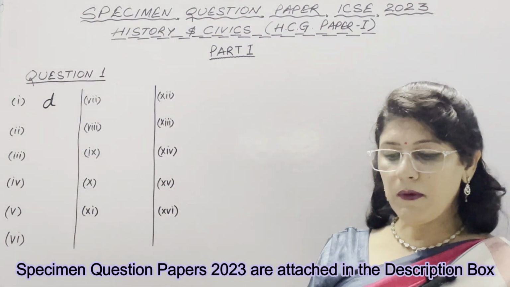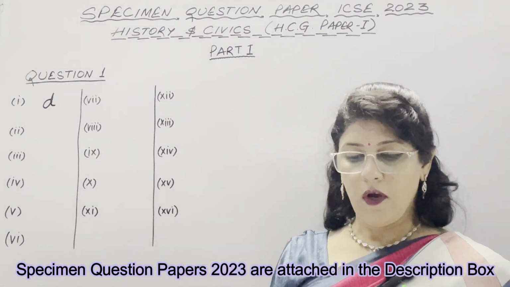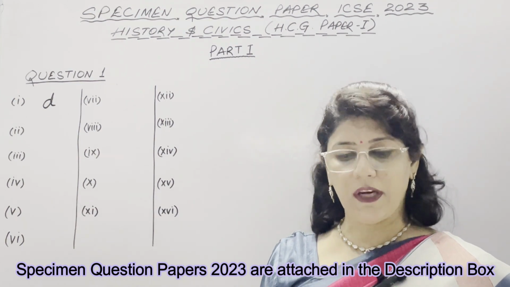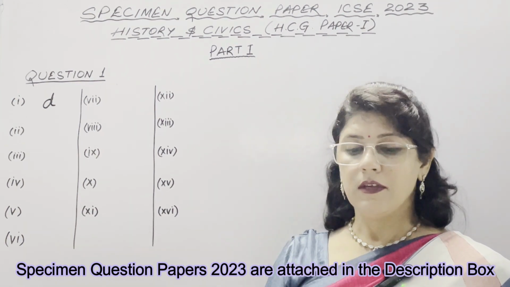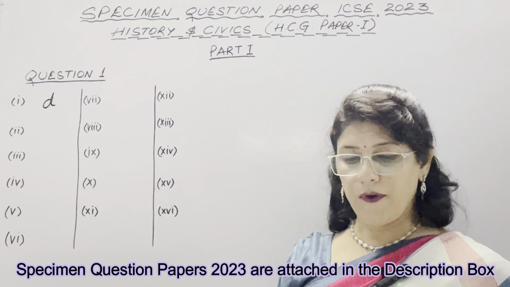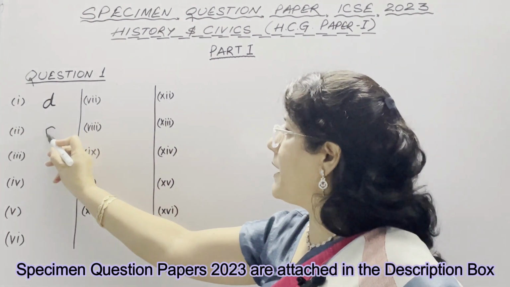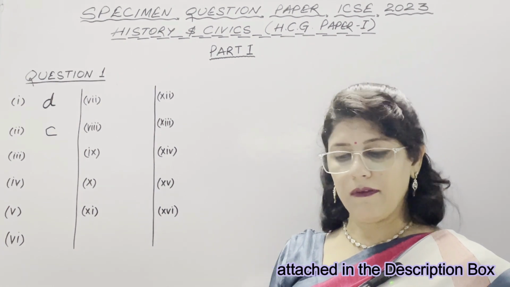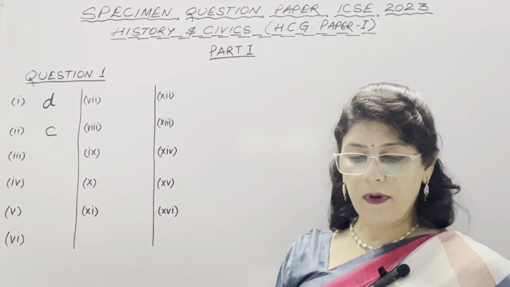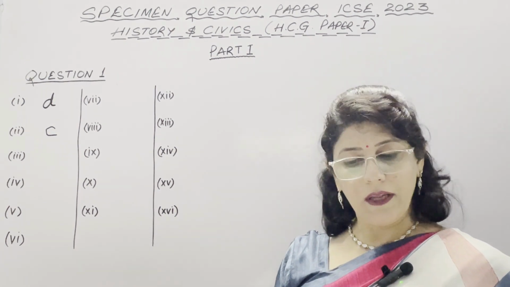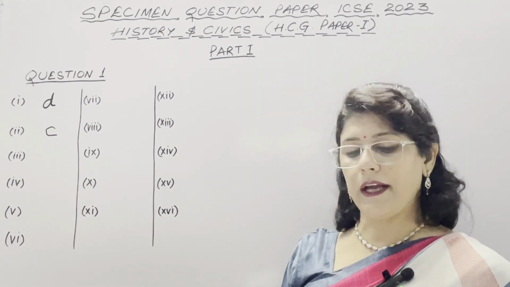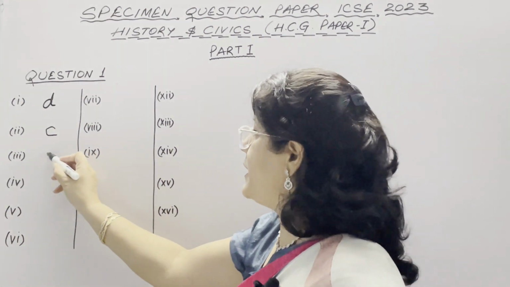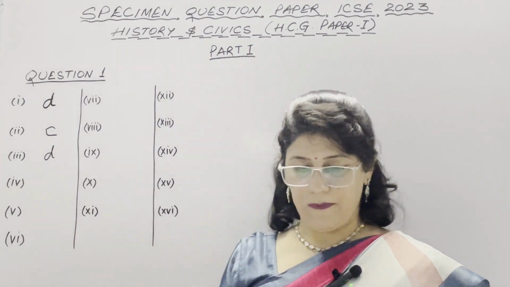In the second, the maximum composition of Lok Sabha is. Options are 530, 540, 550 and 556. The correct option is 550, which is option C. Third: Lok Sabha member term is 5 years, and then Rajya Sabha member term. Options are 1 year, 2 years, 4 years and 6 years. The correct option is D, which is 6 years.